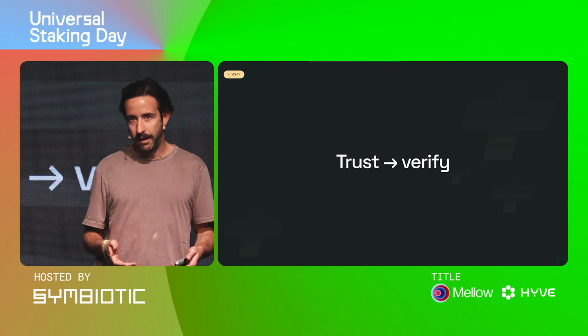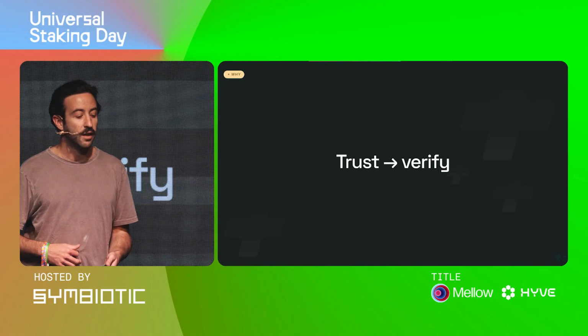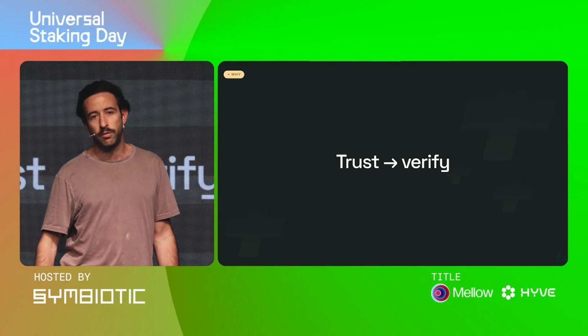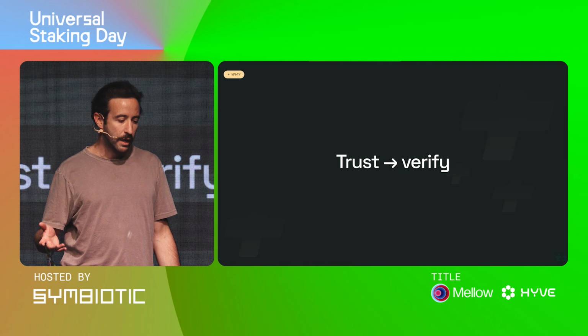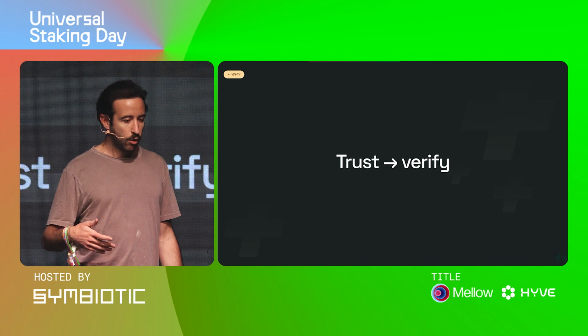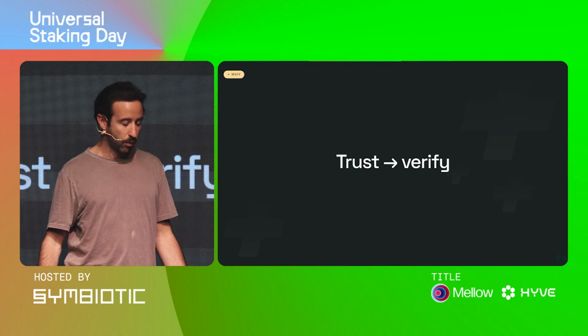However, you cannot have this property in Web3, which is an adversarial setting. Therefore, what we need to do is we need to verify. And this requirement of verification is what causes the talked about fragmentation across different chains.